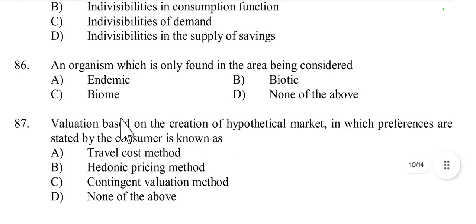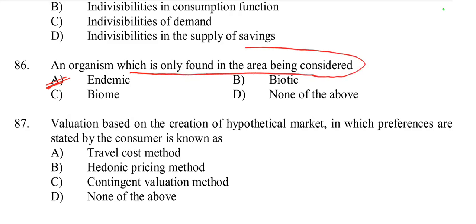Then question number 86. An organism which is only found in the area being considered is called endemic, biotic, or biome. It is called endemic. An organism which is only found in a particular area is called endemic. Endemic species are those that are native and restricted to a specific geographic area.